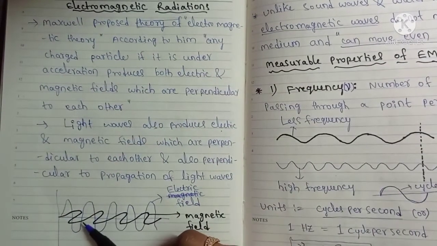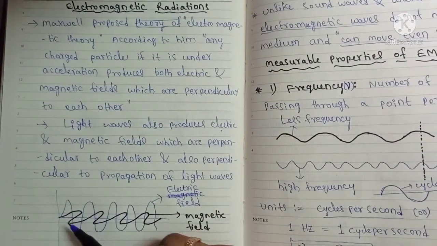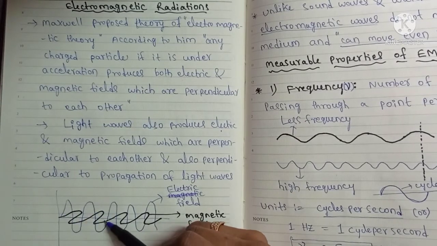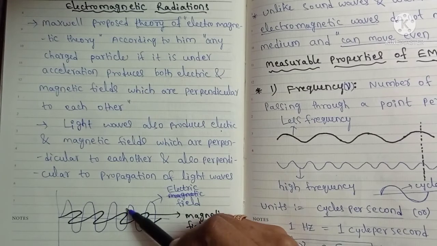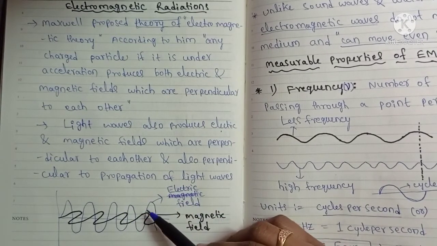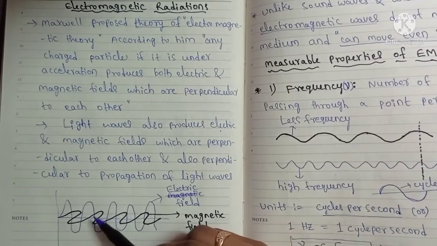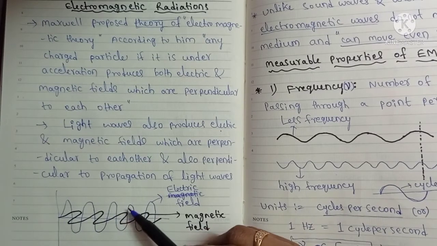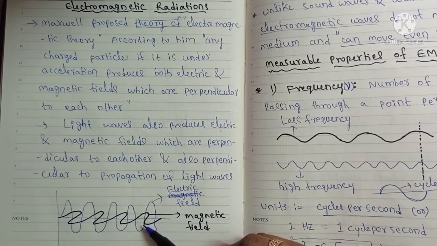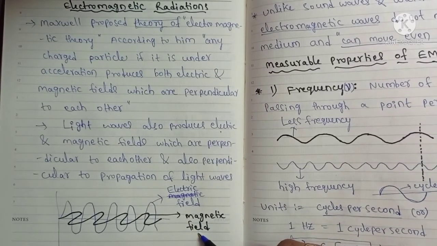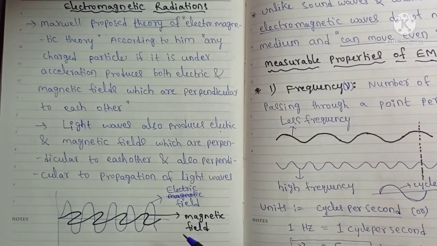If you see this one, this blue line is the vertical component of light waves, called the electric field. This black line is the horizontal component, called the magnetic field or magnetic component of the light waves.